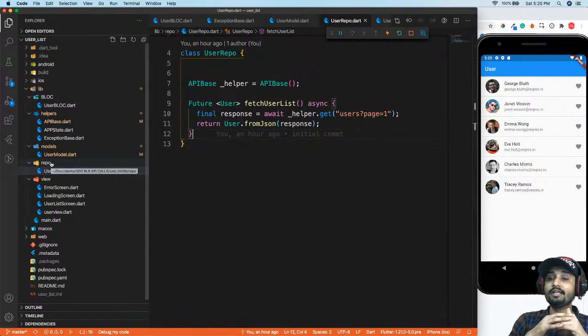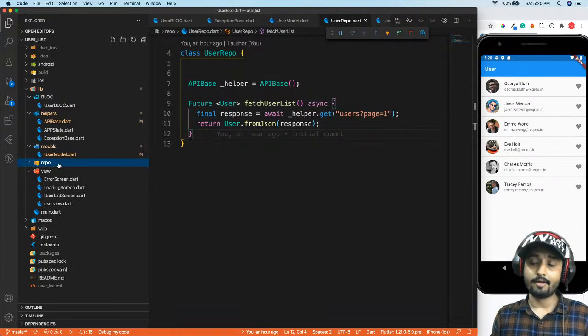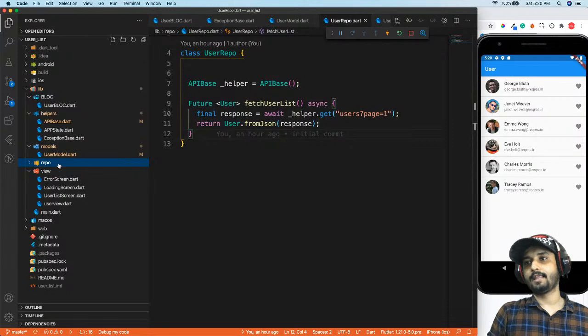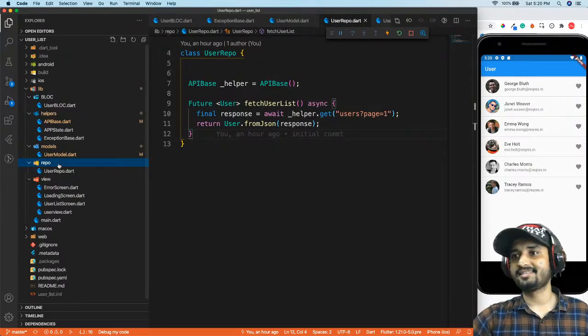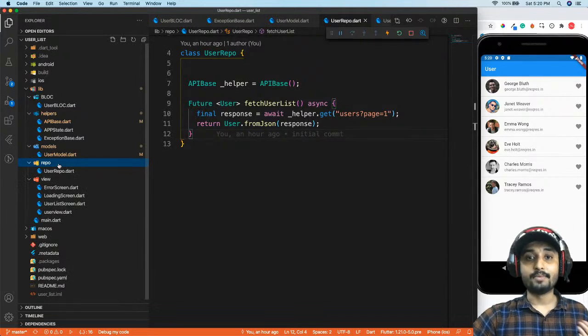If the calls are only user related, inside our repository you can create one more folder saying that it holds the calls of only users, right? Then you can separate it according to you, but yeah, this is the basic structure which you need to follow every time when you build some app.